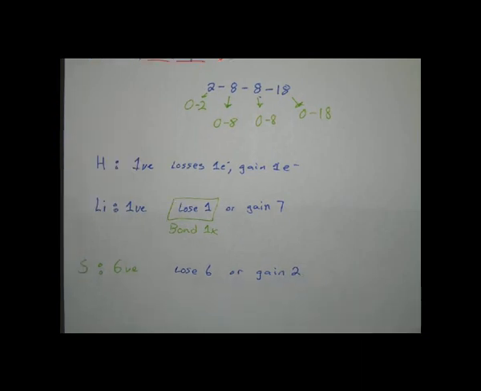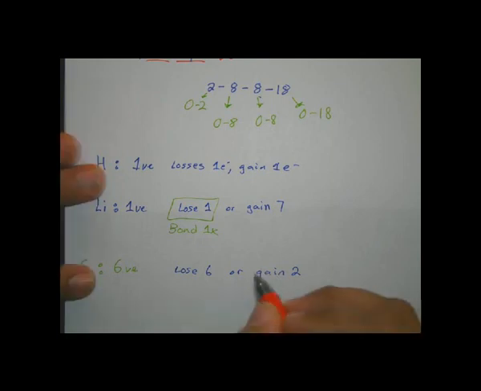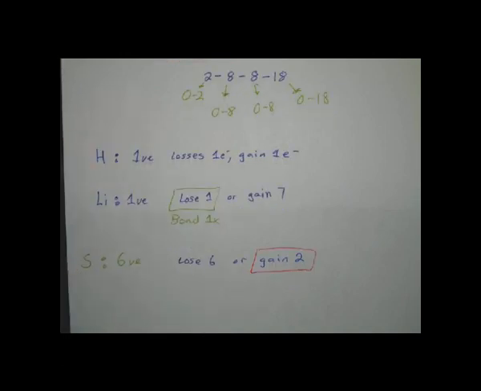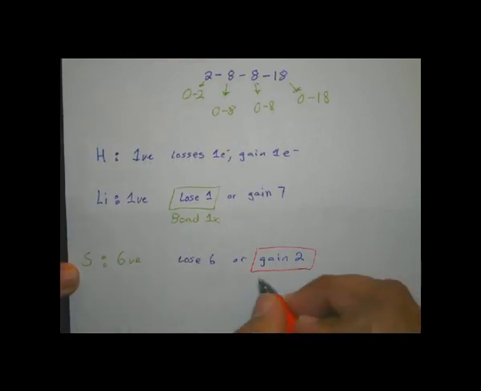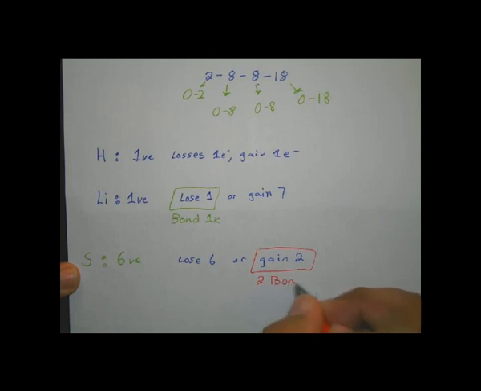For sulfur, it's easier to gain 2 than to lose 6. So now I know that sulfur can make 2 bonds, by gaining 2 electrons to fill up that energy level.